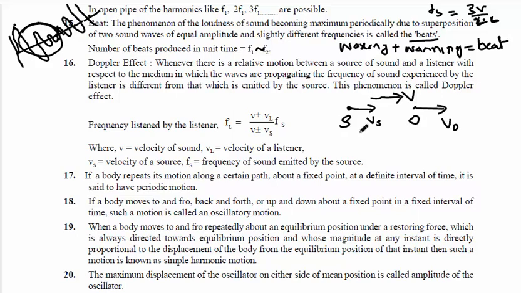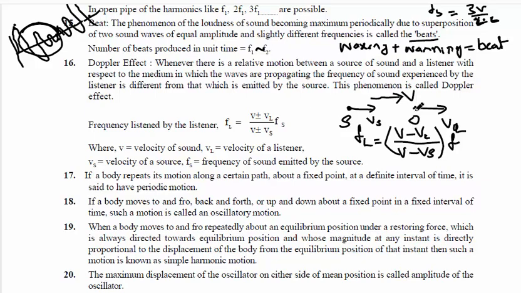So I will write the apparent frequency heard by the listener: FL equals (V minus VL) divided by (V minus Vs), into the real frequency F. This is the formula for the apparent frequency heard by the listener.